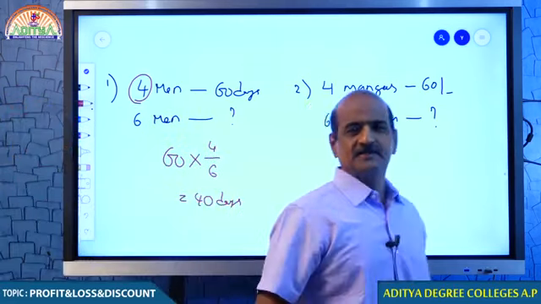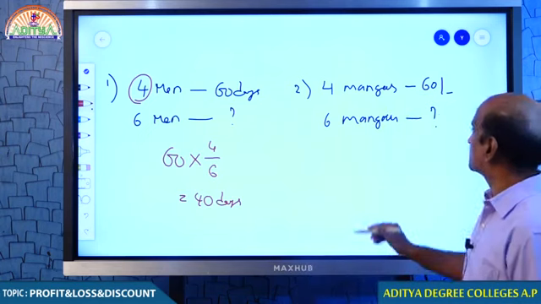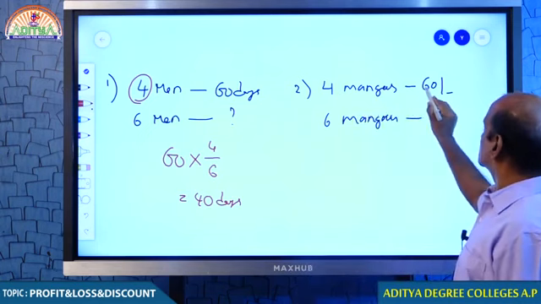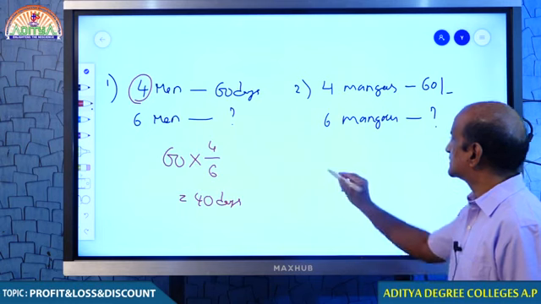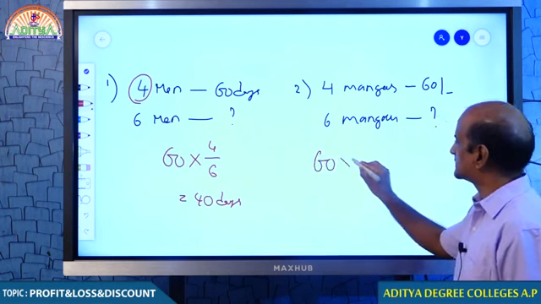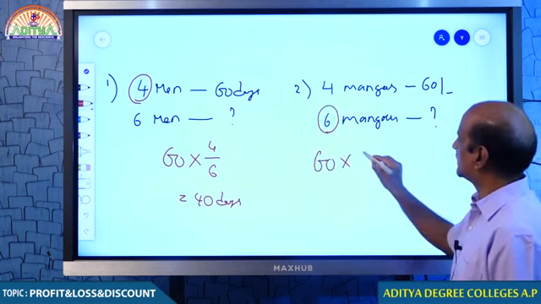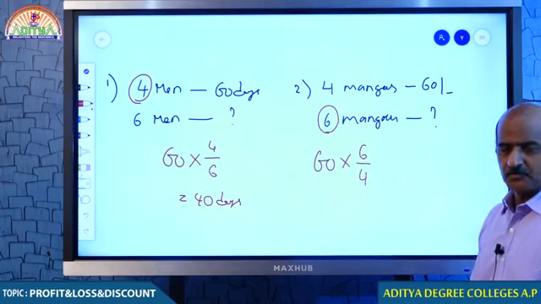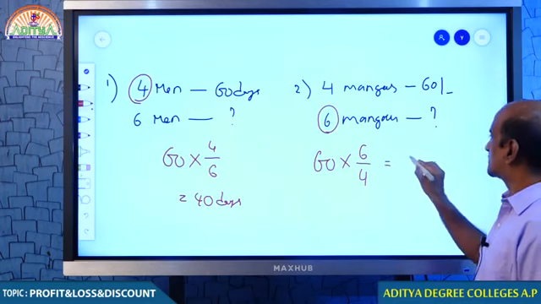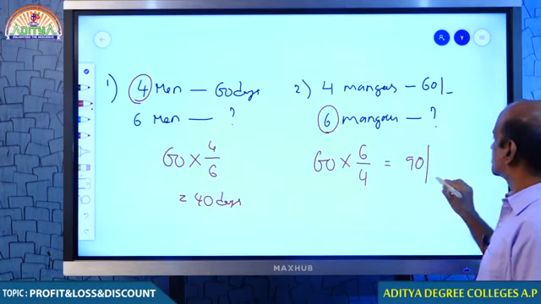Now, look at this question. When 4 mangoes cost you 60 rupees, what about 6 mangoes? They must cost you more. More mangoes, more price. This is something anybody can understand. Hence, the value 60 should be increased. To increase, your value should be multiplied by more over less. I hope you understand what I mean. Hence, your answer must be 90 rupees.